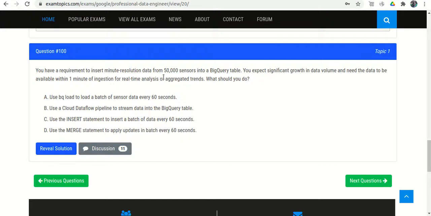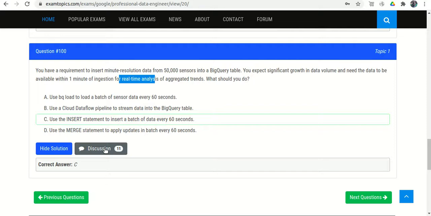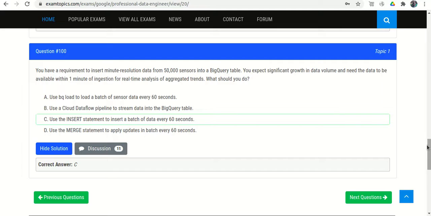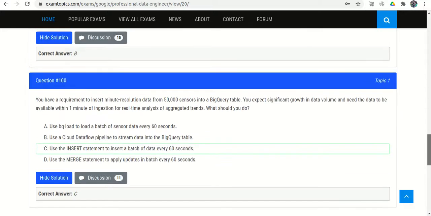Generally for real-time ingestion and for volume growth, if we use bq load, it may fail because of the volume. An INSERT query may also fail, and the MERGE statement will also fail. So we use pipelines basically when we have large volume and need real-time analysis. So option B is perfectly okay here. They told option C is wrong, option B is correct. Okay, so that's the end of the video.